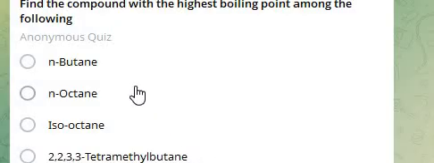Answer is N-octane, because the boiling point of a compound is influenced by the strength of intermolecular forces, primarily London dispersion forces. For these non-polar alkanes, London dispersion forces increase with the size of the molecule and decrease with branching. So answer is N-octane.